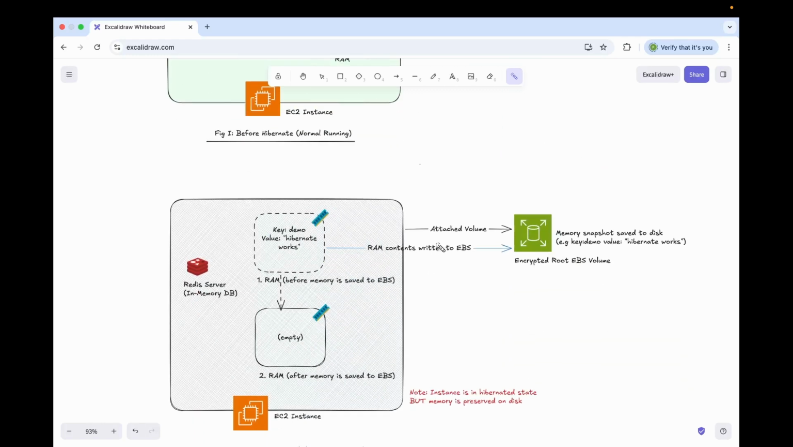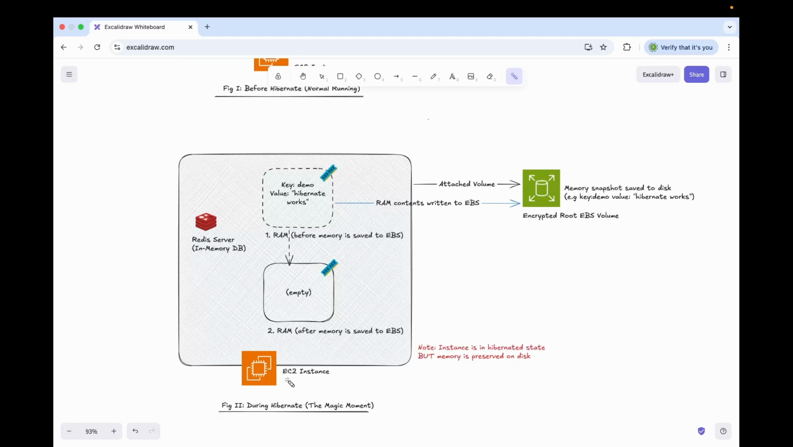Moving to our next diagram, in figure number 2, we can see we have the same EC2 instance which has a background color of gray to show that it's in the process of hibernation. You can see our state of RAM before memory is saved to EBS and after the memory is saved to EBS. During this process the content of RAM is written to our EBS, so the memory snapshot is saved to disk. After the snapshot is saved to the disk, our RAM gets empty. You can see from the note here that the instance is in hibernated state but memory is preserved on our disk.